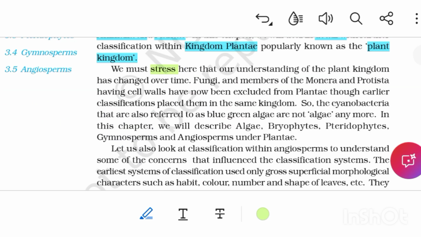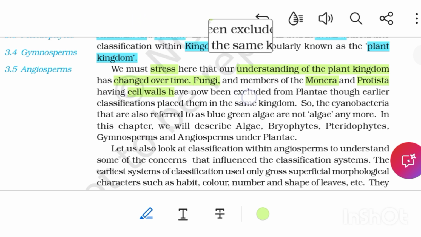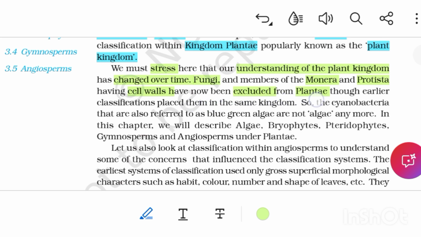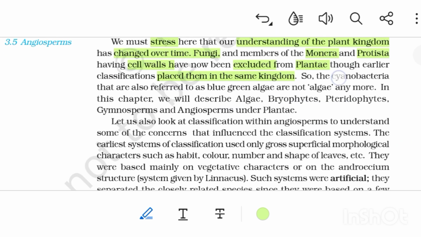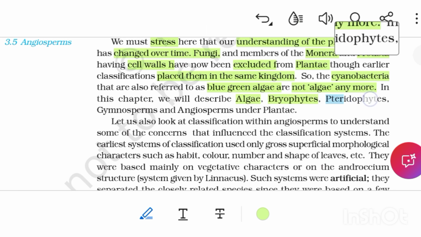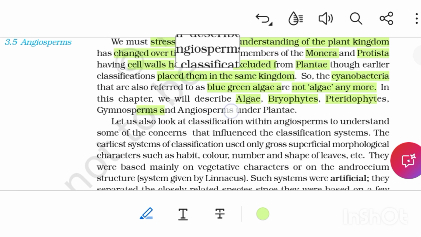We must stress here that our understanding of the plant kingdom has changed over time. Fungi and the members of Monera and Protista having cell walls have now been excluded from Plantae, though earlier classifications placed them in the same kingdom. So, the cyanobacteria that are also referred to as blue-green algae are not algae anymore. In this chapter, we will describe algae, bryophytes, pteridophytes, gymnosperms and the angiosperms under Plantae.